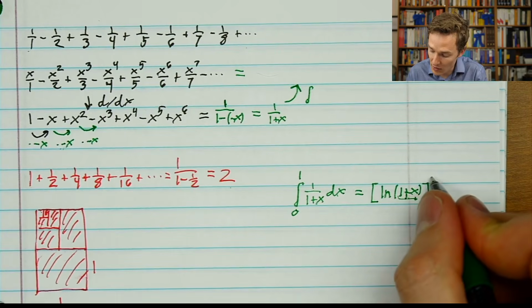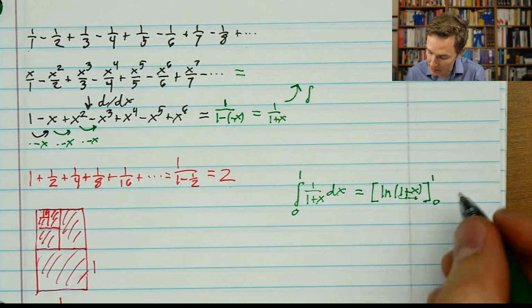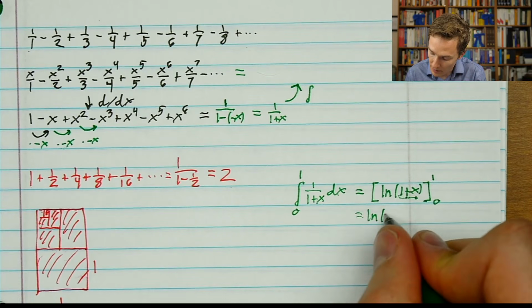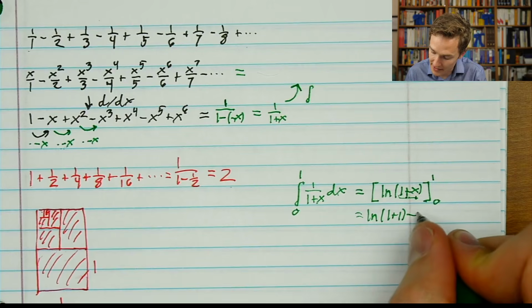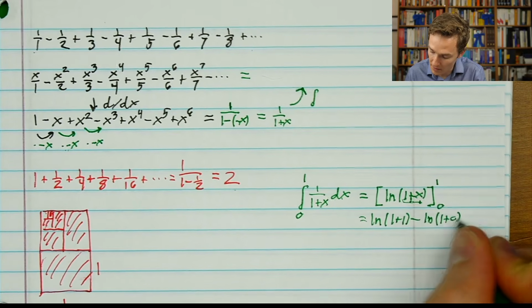So then we evaluate this at the bounds 1 and 0, and what this ends up getting us is the natural log at the top, which is 1 plus 1, minus the natural log of 1 plus x at the bottom, which was 1 plus 0.